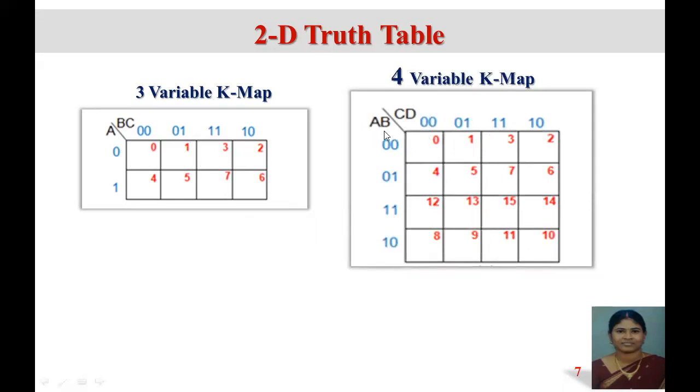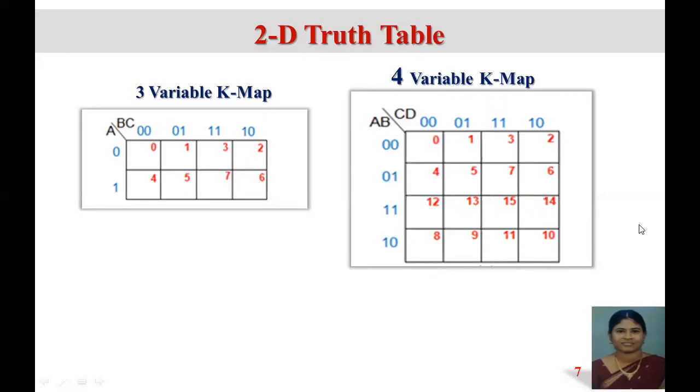For the 4 variable K-map, 2 variables for rows and 2 variables for columns, so we are equally splitting. So 2 power 4, therefore it is 16 squares. So we are getting 16 combinations and it should be gray code. So this is how it will be arranged. When you write 0, 0, 0, 1, 1, 1, 1, 0 in row and column, the equivalent minterm of these squares will be what I have marked in red.